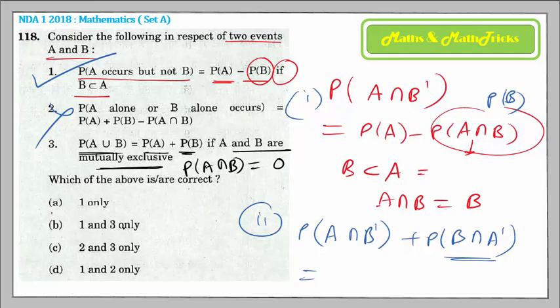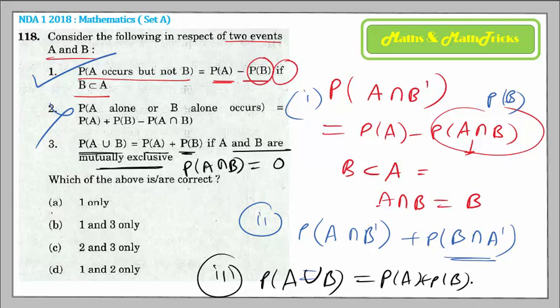That's why, in the formula of probability of A union B, probability of A plus probability of B minus probability of A intersection B, the probability of A intersection B is 0. Hence the statement number 3 becomes absolutely true. Hence 1 and 3 are right options. That is, option B is the right choice for you.